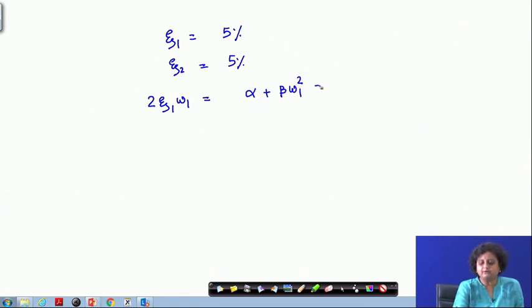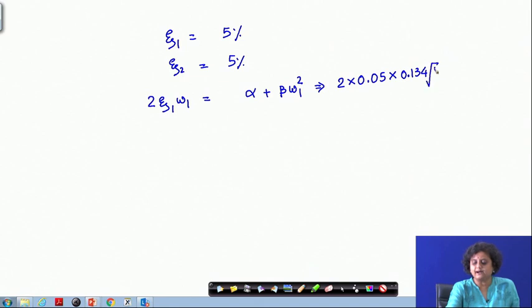So, let me put the values for omega 1 and zeta 1. 2 into zeta, which is 5%, so 0.05, and omega 1 is 0.134 into root over k by m, and that is equal to alpha plus beta into omega 1 square, which is 0.134 whole square into k by m.